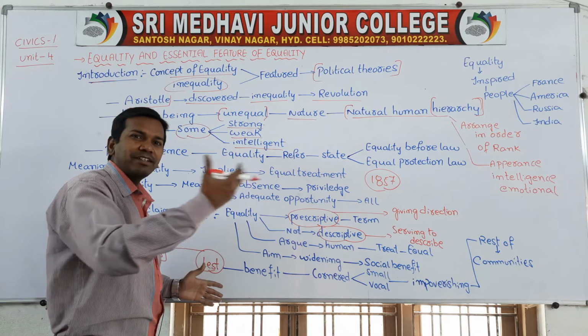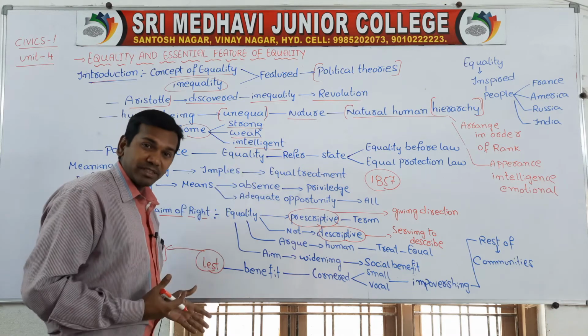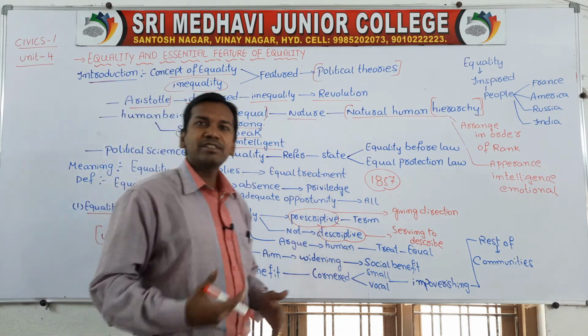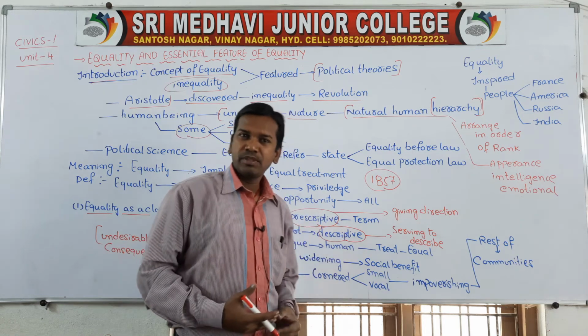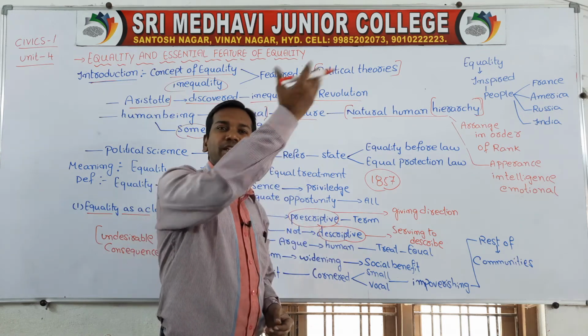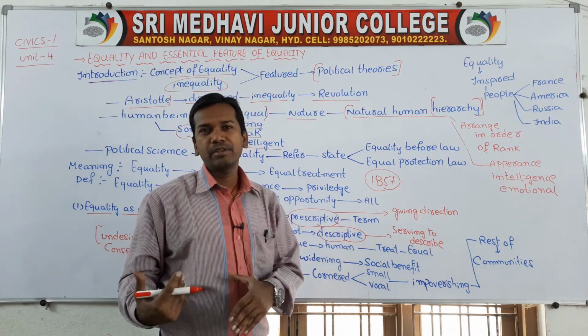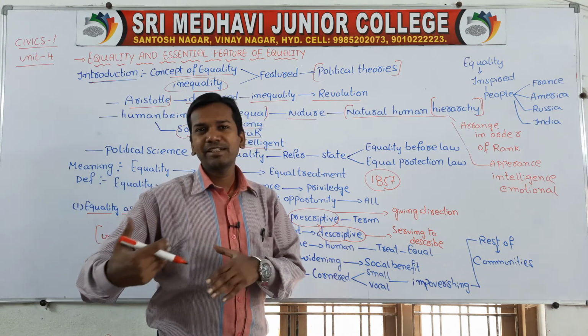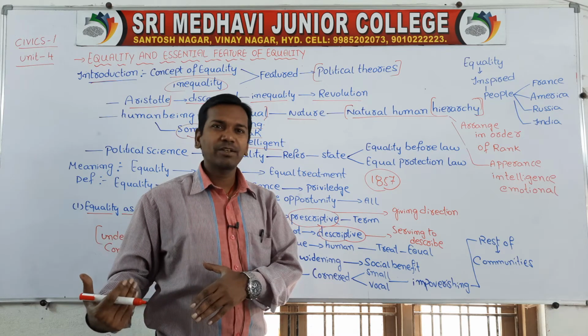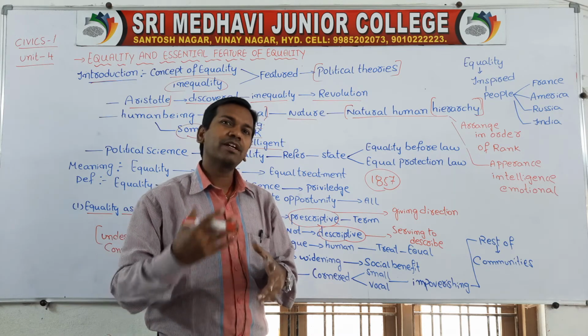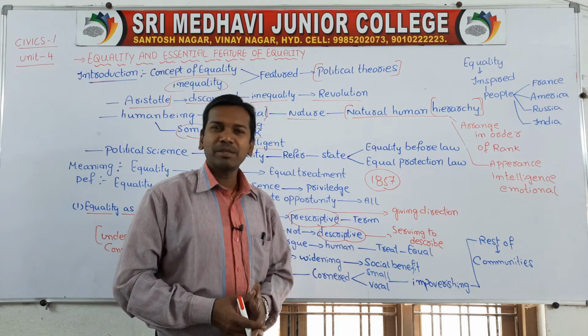Some people who are highly intelligent will get jobs easily. Suppose the people who are intelligent can get government jobs. They will go for the higher positions. The people who are not intelligent will still be backward. They will struggle to get even a small job, they cannot get it. Economic inequalities will form.